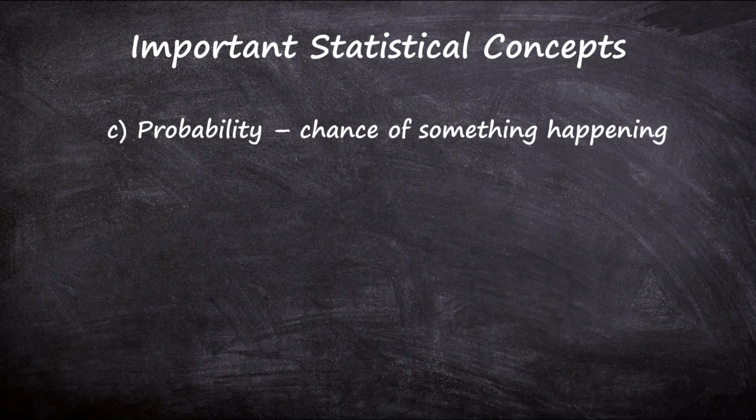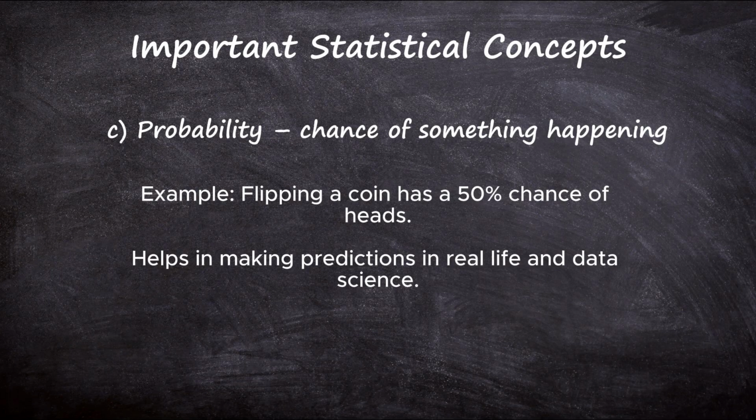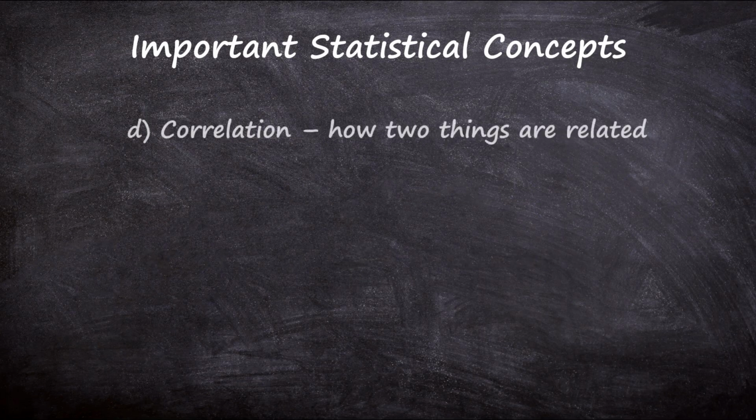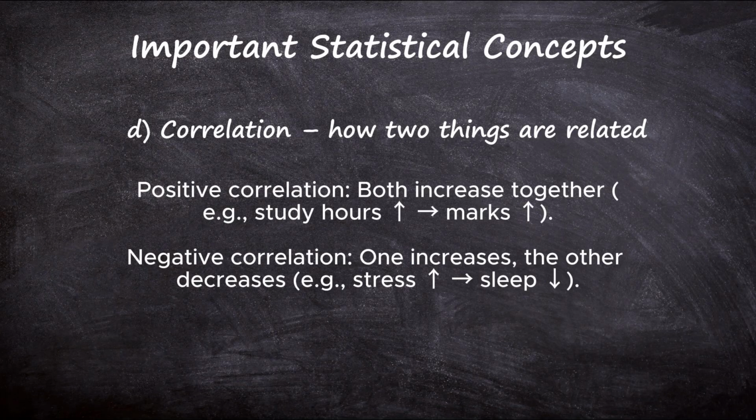C. Probability. The chance of something happening. For example, flipping a coin has a 50% chance of heads. It helps in making predictions in real life and data science. D. Correlation. How two things are related. There is either positive correlation or negative correlation.